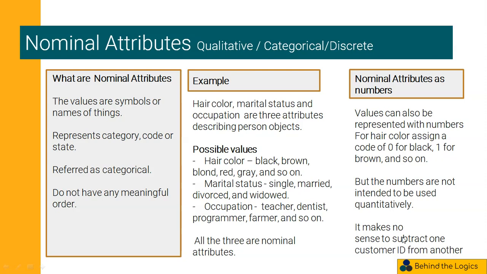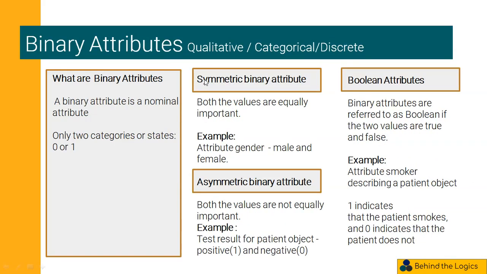Customer ID is also an example of a nominal attribute. It makes no sense to subtract one customer ID from another. Now, binary attributes. A binary attribute is also a nominal attribute. Here, the categories are only two, 0 or 1. A binary attribute may be called a symmetric binary attribute or an asymmetric binary attribute.